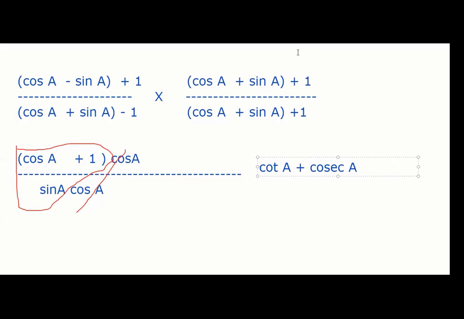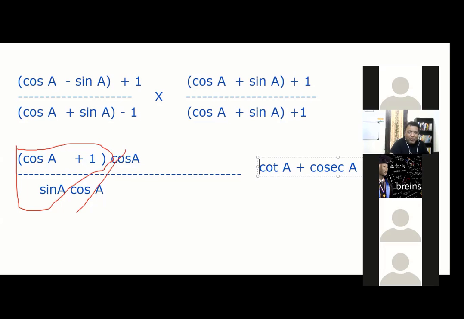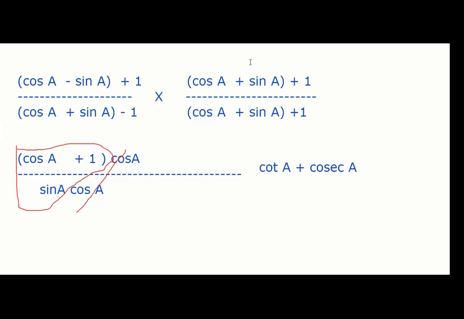Interesting, Anvi? So our first thought was important, that master stroke was this multiplication. Again, you know why this thought came? Because I know cos A plus sin A whole square will become 1. That's why I made this in the bracket. That was the master stroke. We multiply this with the reverse of that, but my mind was saying, somehow we make cos A plus sin A squared, so it becomes 1 plus something. Good, Anvi.